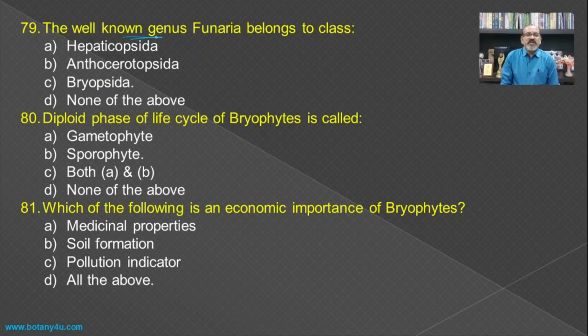The well-known genus Funaria belongs to the class. The Funaria is a member of Bryopsida. Marchantia from the Hepaticopsida, Anthoceros from the Anthoceratopsida, and Funaria from the Bryopsida.